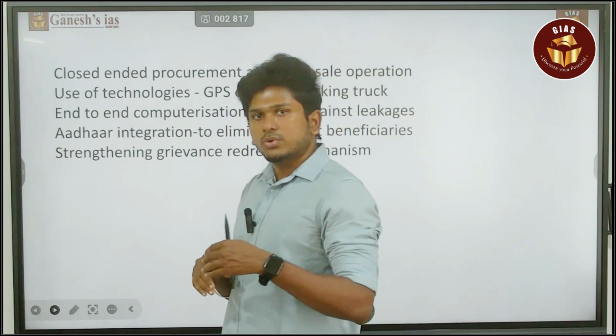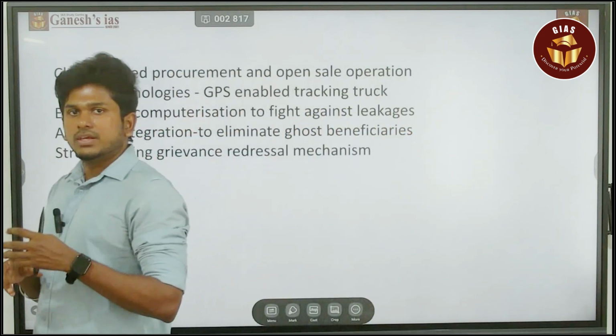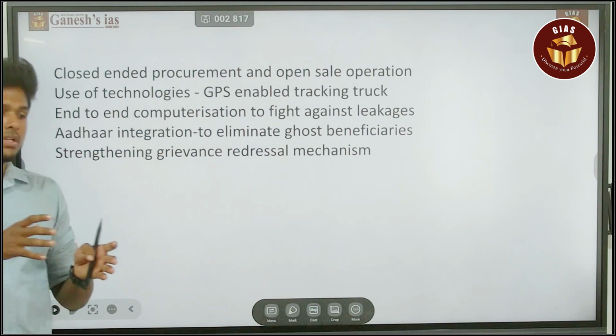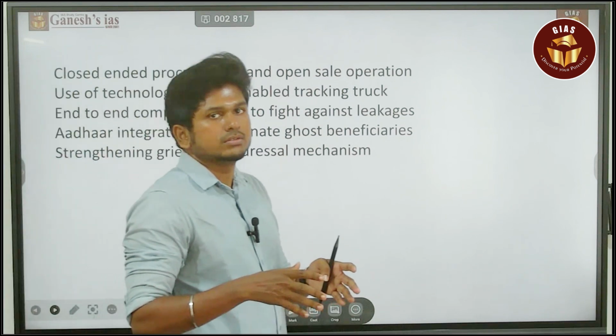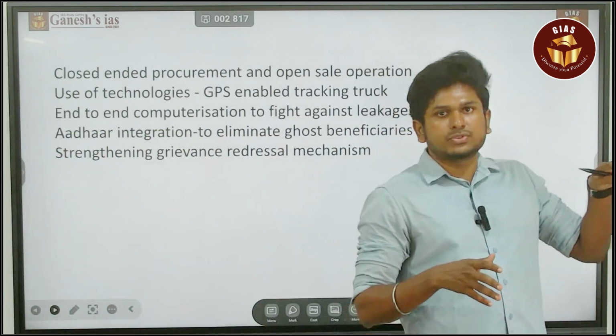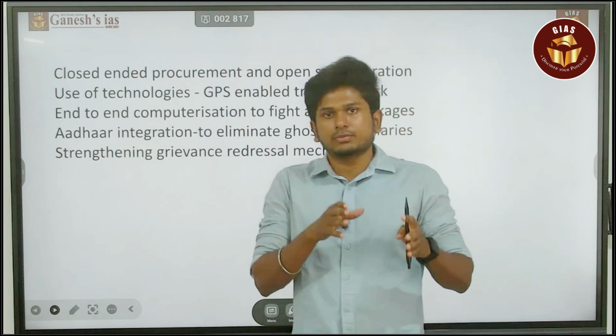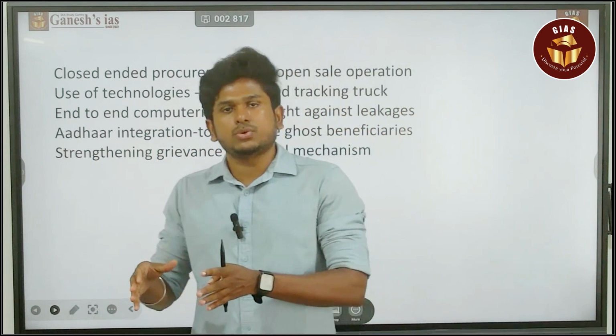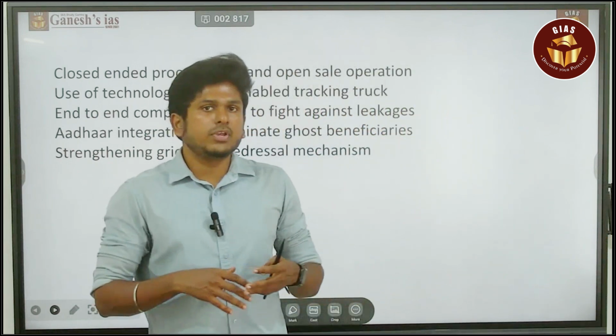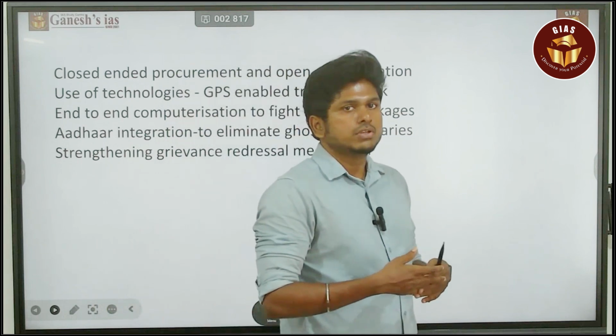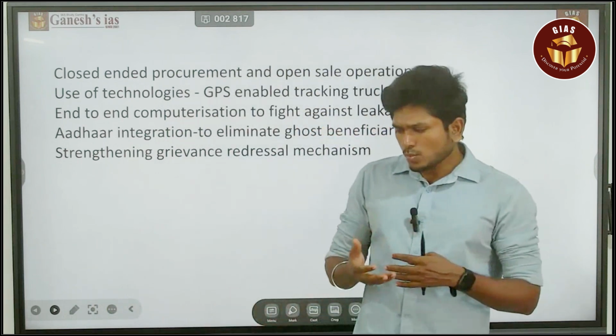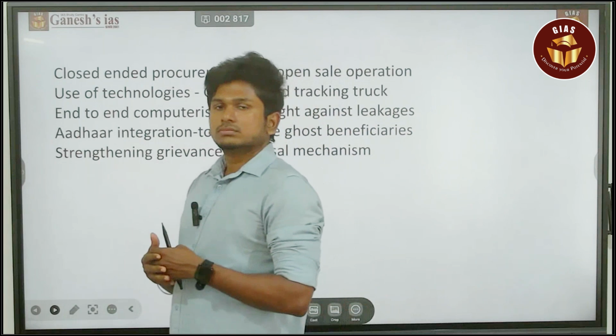In future, if you address all this, we can shift from food security to nutritional security. In that way, you can conclude it. So that will be a more apt conclusion.